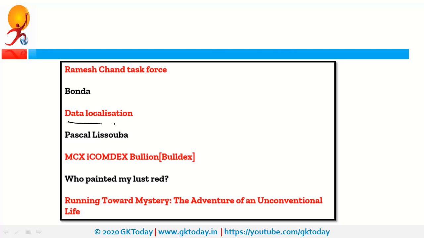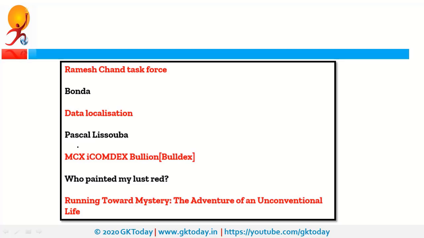Next is data localization. Recently the Delhi High Court has sought a response from the central government and from the RBI for a petition against Google Pay. What is the petition against Google Pay? That it has violated the data localization norms of RBI. What is the meaning of data localization? It means the critical data of users should be stored within the boundaries of the country. That means the data of Indian consumers should be stored within India. It should not be stored in servers outside India.